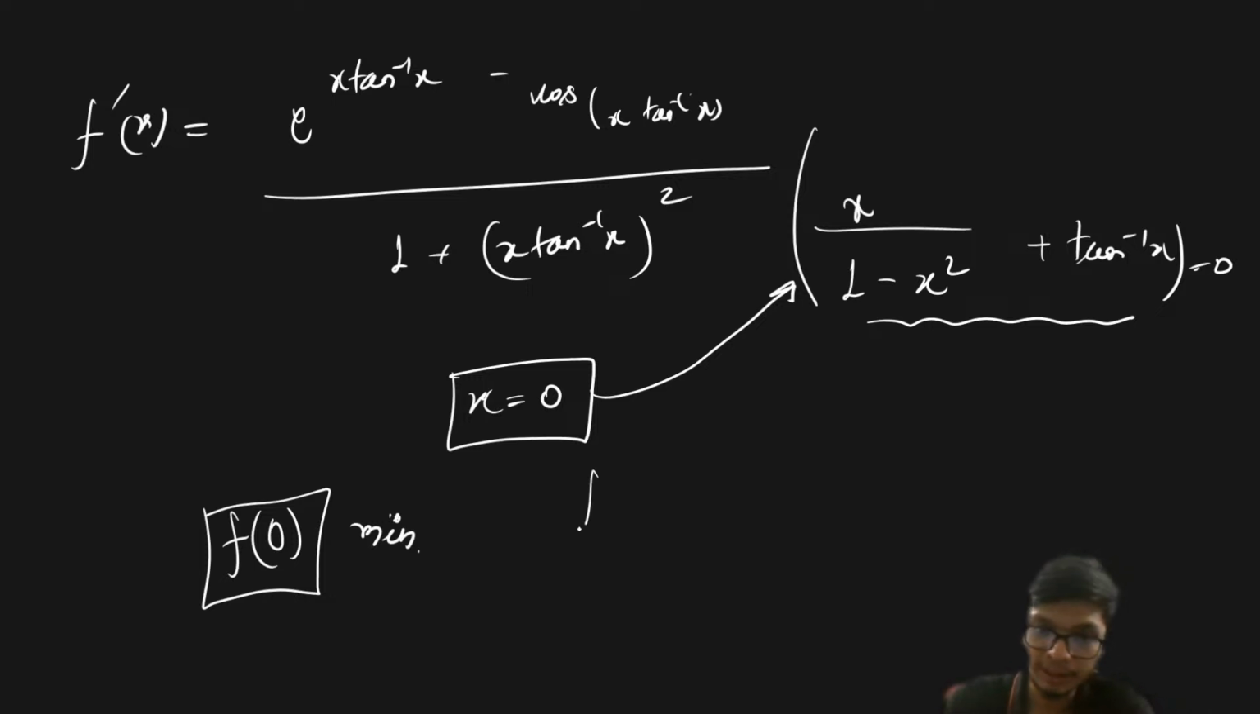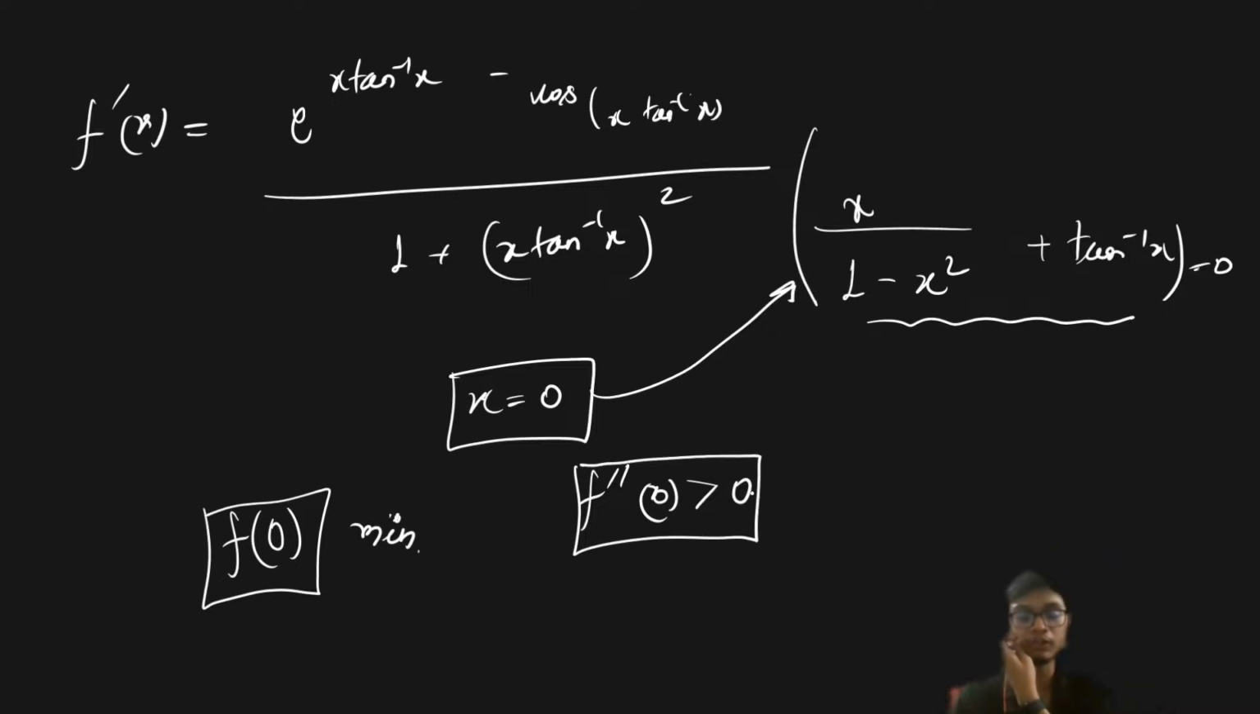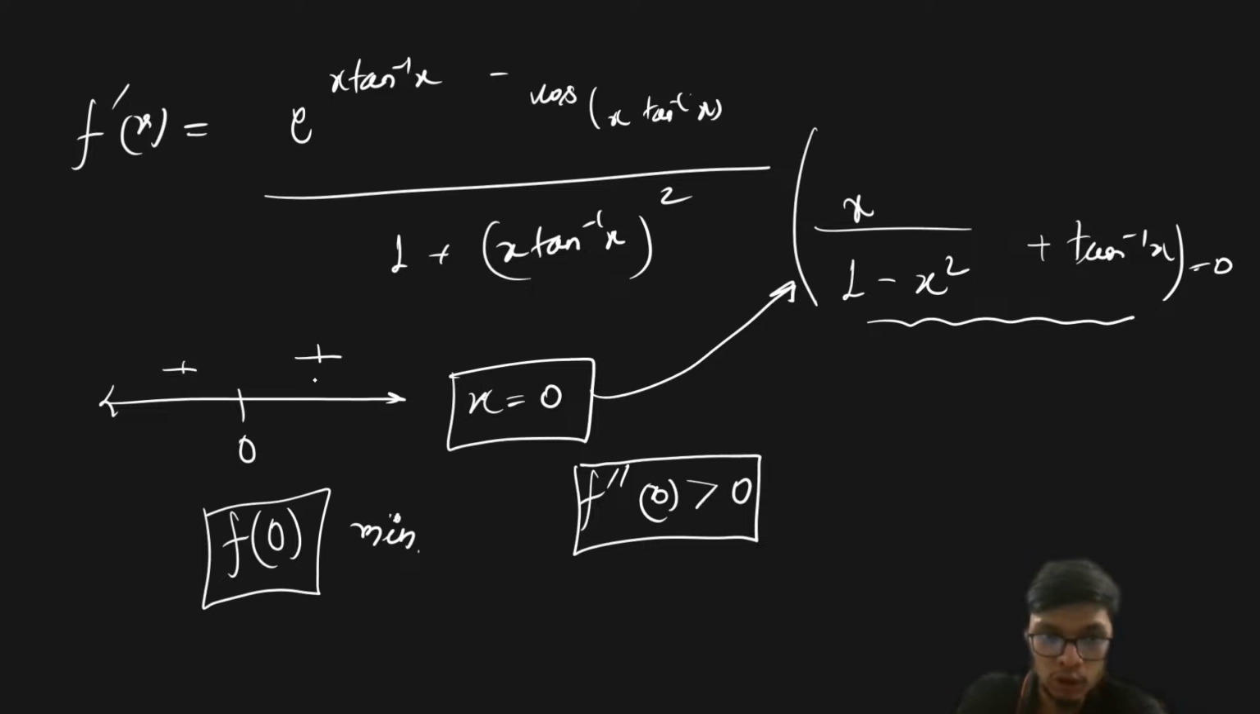Now you can check it by doing the second derivative at x equal to 0, which will turn out to be positive, and that basically ensures it is going to be minima, right? You can also cross verify by taking out the critical point, and if you see about the 0, the sign change of f dash of x is going from negative to positive, right?